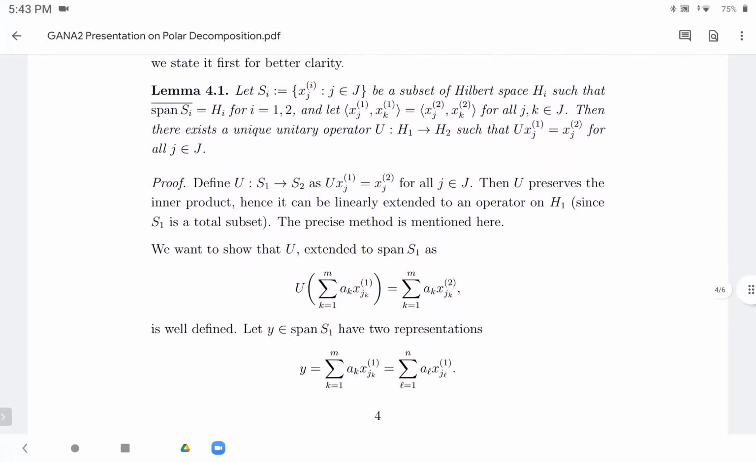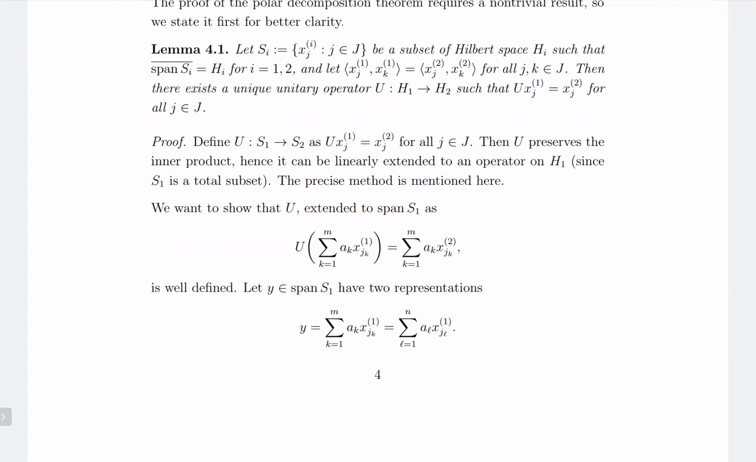Okay. So let S1 and S2 be total subspaces of Hilbert spaces H1 and H2, such that the inner product of xj and xk in S1 is equal to the inner product of xj and xk in S2 for all j, k in J. So what you have is two subsets S1 and S2, which are indexed by J, such that the inner products of xj, xk are equal when you compare S1 and S2. Then there exists a unique unitary operator U from H1 to H2 such that U xj1 is equal to xj2 for all j in J.